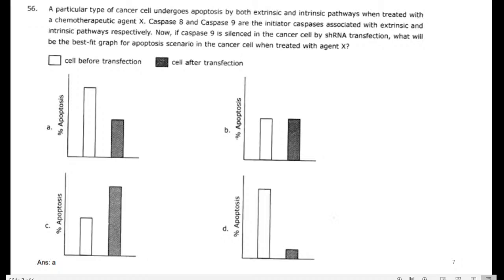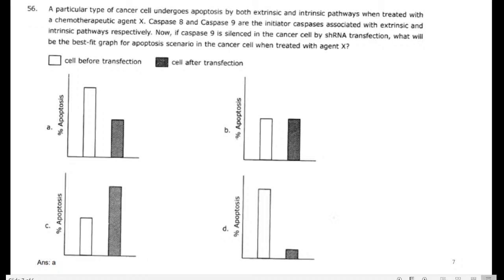If caspase 9, the intrinsic pathway activator, is in active mode, the apoptosis percentage becomes high. That is the theory.